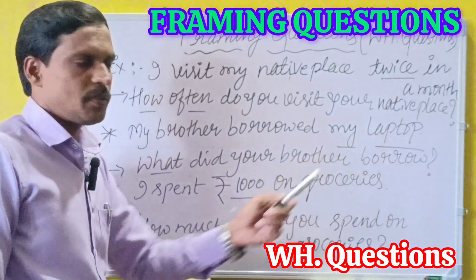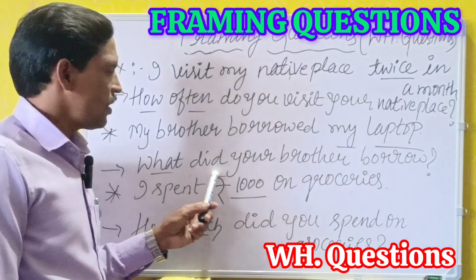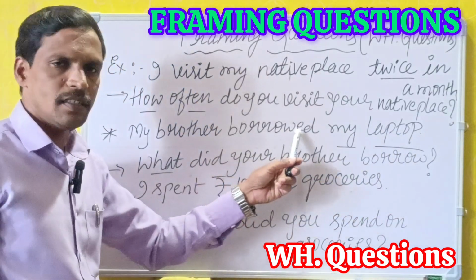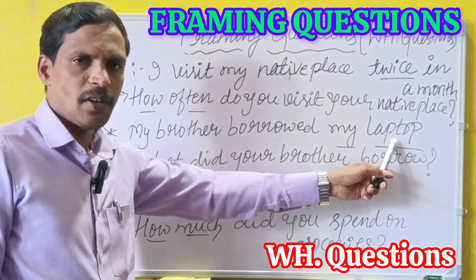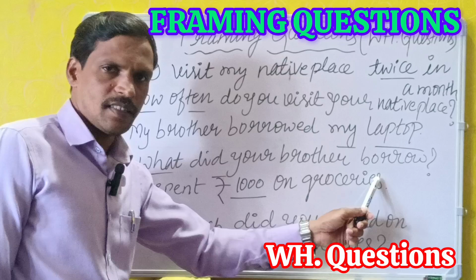My brother borrowed my laptop. Here the underlined words are my laptop. The double H question is, what did your brother borrow? The answer is laptop. I spent ₹1,000 on groceries.